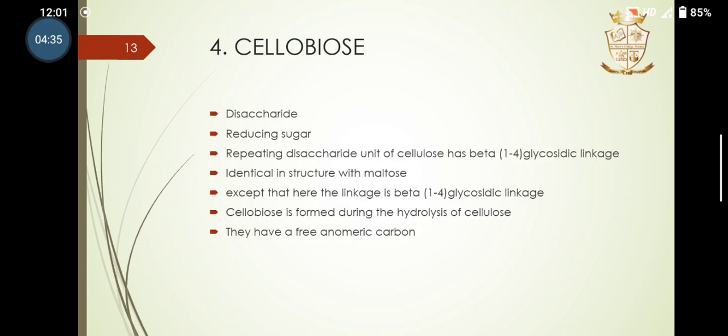And the next one is cellobiose. It is a reducing disaccharide, and the repeating disaccharide unit of cellulose has beta 1 to 4 glycosidic linkages. It has an identical structure to maltose, except that the linkage is beta 1 to 4. Cellobiose is formed during the hydrolysis of cellulose, and it has a free anomeric carbon, so it has reducing properties.